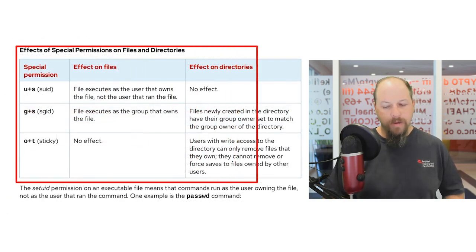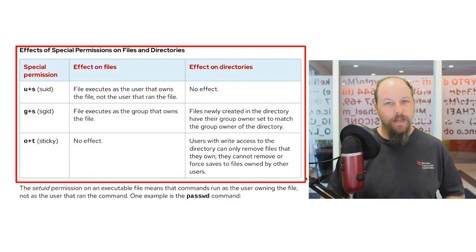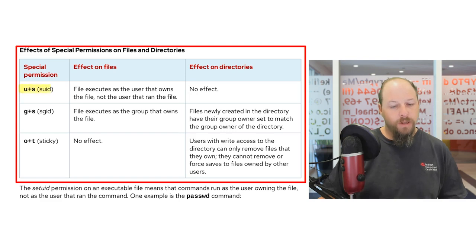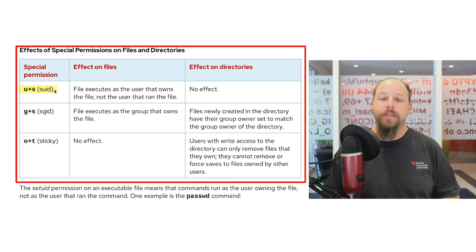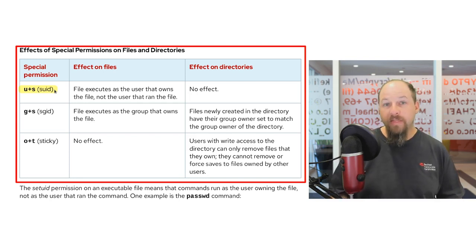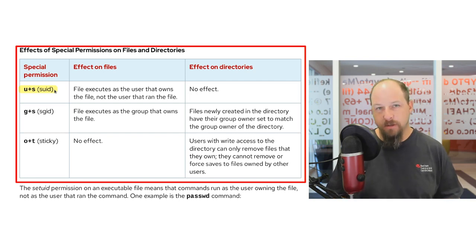In this table, we can see the effects of the special permissions available to us for files and directories. Our first special permission pertains to the user permissions. U plus S, or the set UID bit, allows files to be executed as the user that owns the file, not the user that ran the file. So any user who has permissions to execute a file, when the file executes, it will execute as the user that owns the file rather than the user that issued the command. This has no effect on directories.